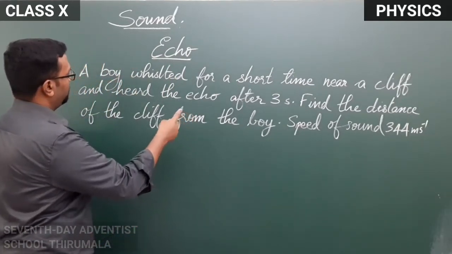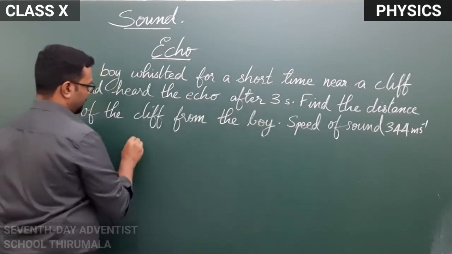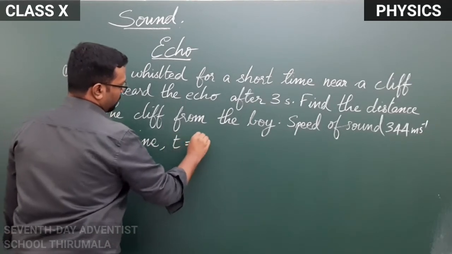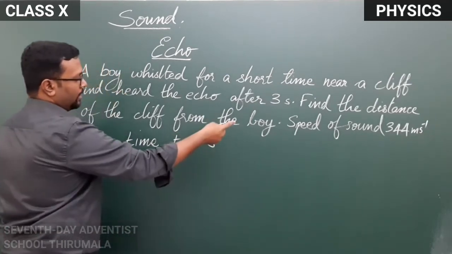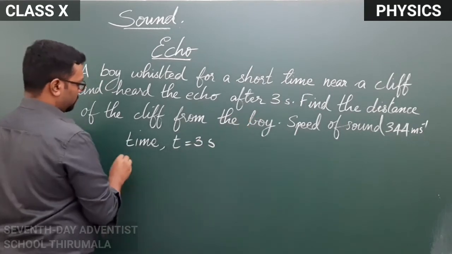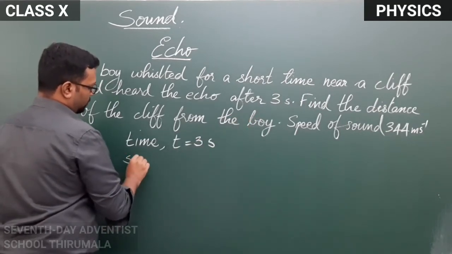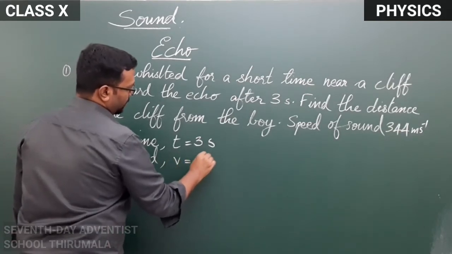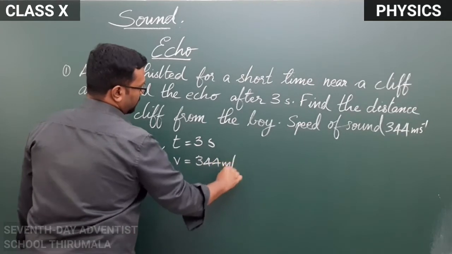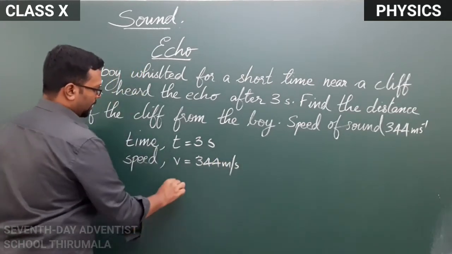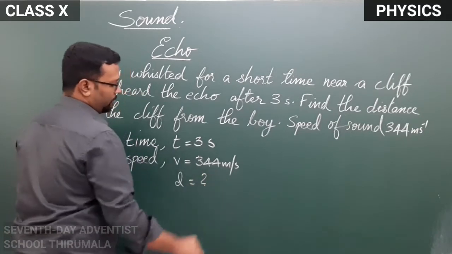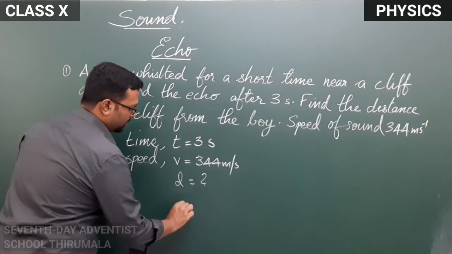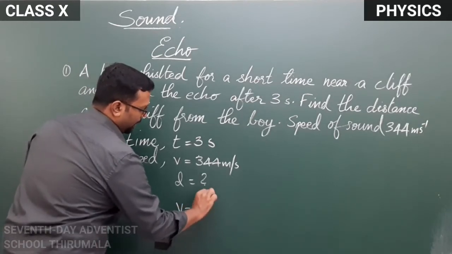Before writing the formula, we have to write the values. Time t is equal to 3 seconds, and speed of sound v is equal to 344 meter per second, and we have to calculate the distance of the boy from the cliff. According to the formula of speed, velocity is equal to distance by time.